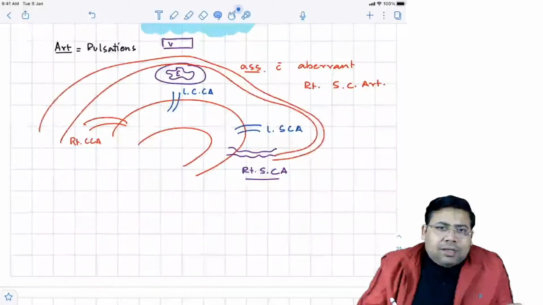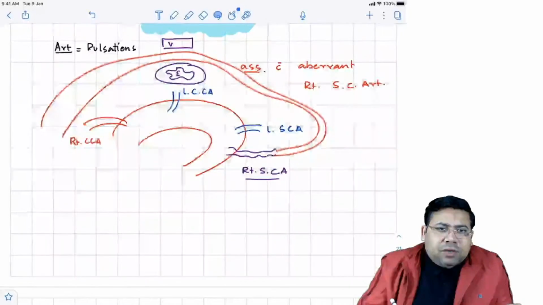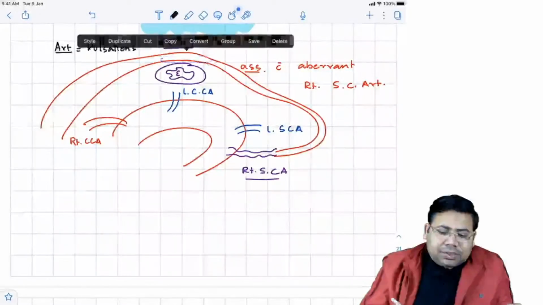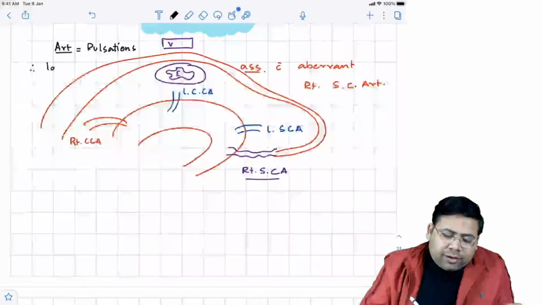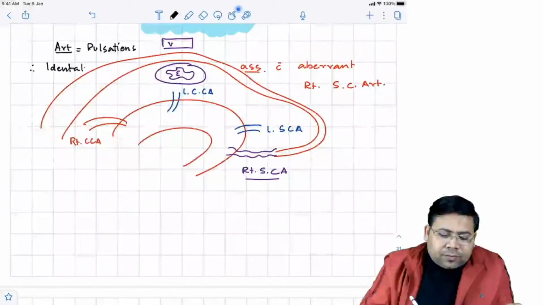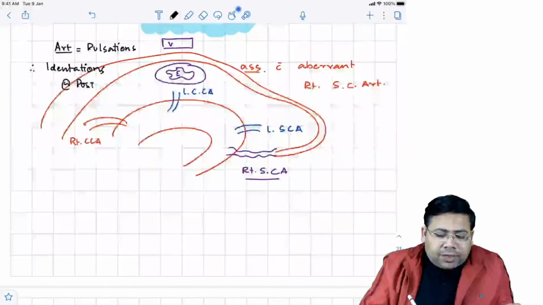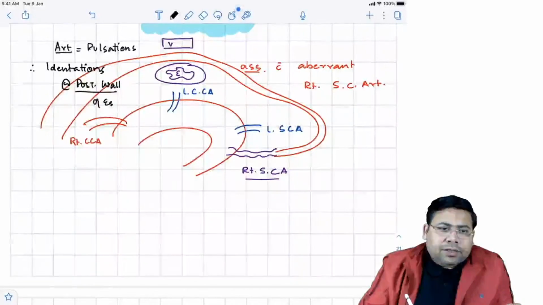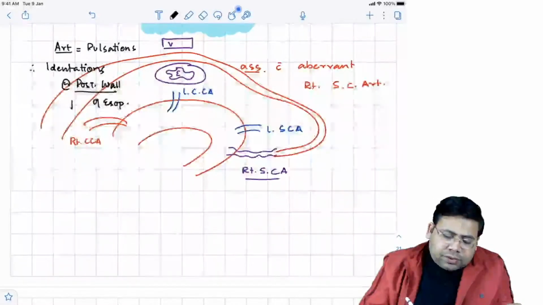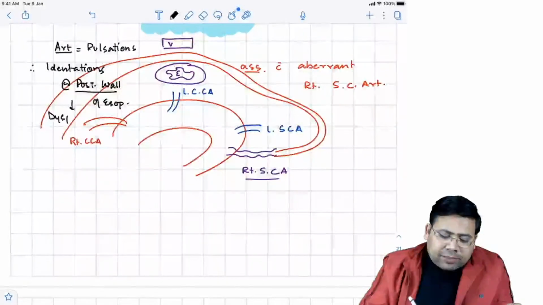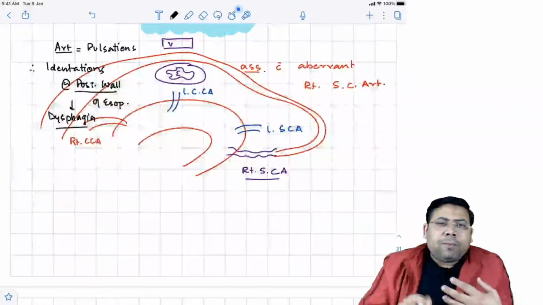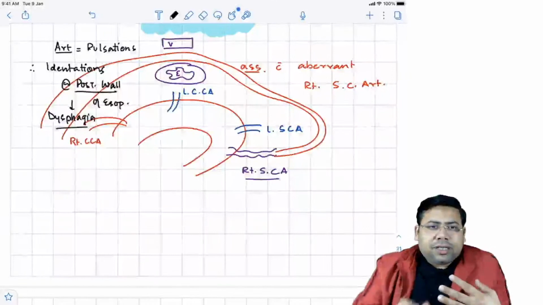So these arterial pulsations will cause indentation of the posterior wall of the esophagus. And since there is indentation, this is going to result in dysphagia. The irritant, discordant movement of the esophageal wall is all going to result in dysphagia.